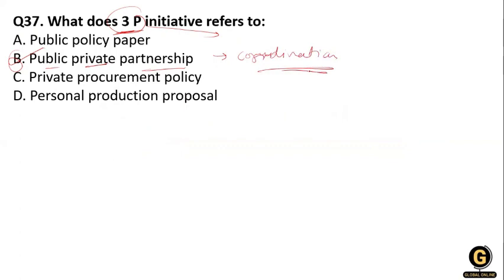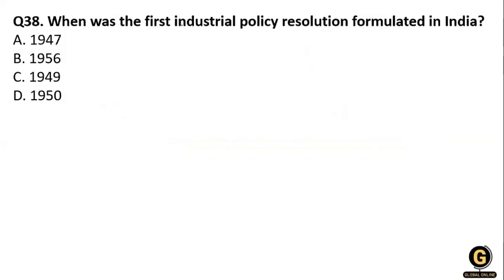Clear. Next question, when was the first industrial policy resolution formulated in India? Option A 1947, 1956, 1949, and option D 1915. So the first industrial policy was in 1947. Okay, it is 1947.